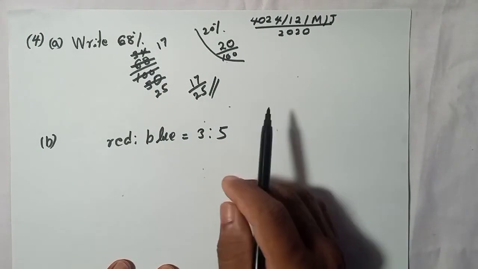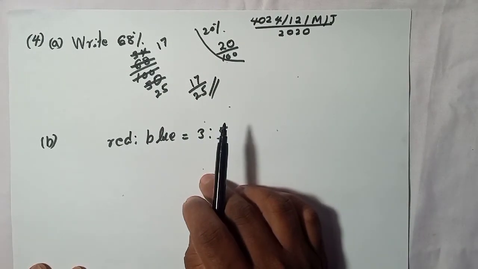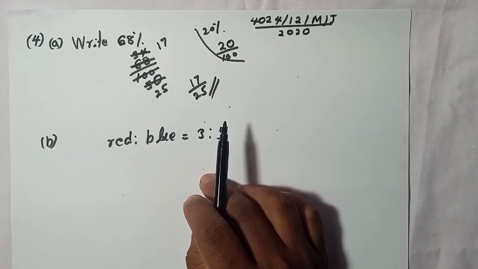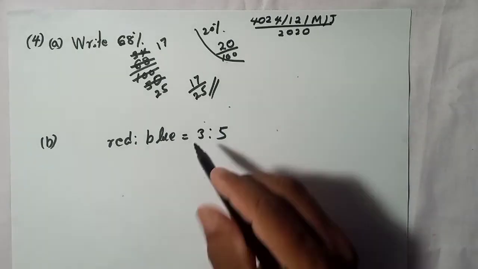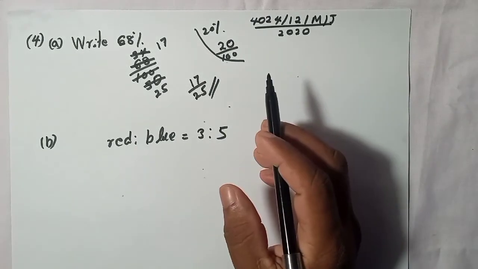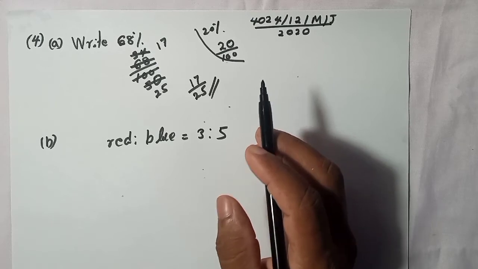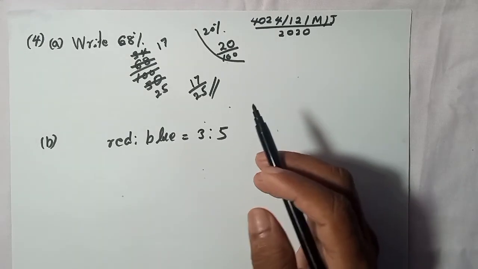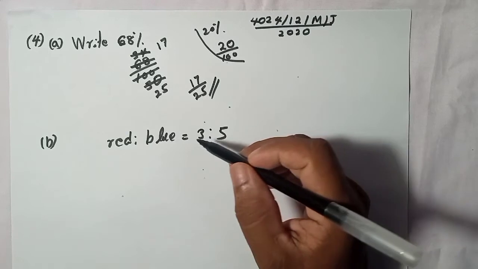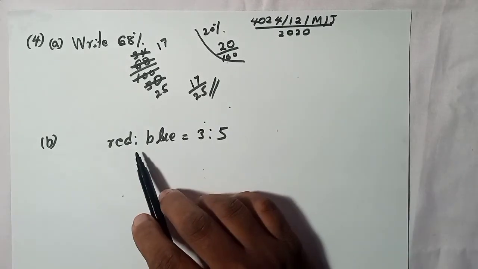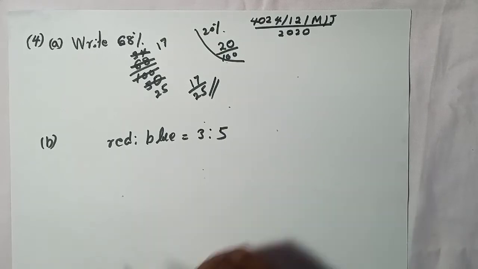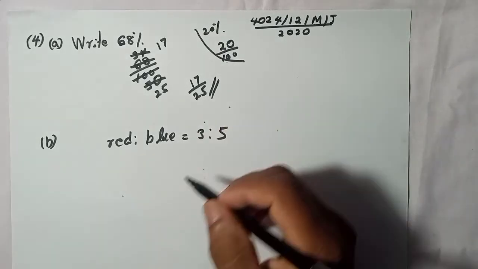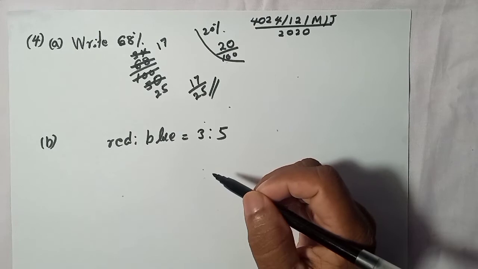Okay, now let's go to the next part, B. In part B they tell us a bag contains red balls and blue balls in this ratio, not the number of balls. Try to understand, it's not the number of balls. They give the ratio: red balls to blue balls is this ratio. This is also something you need to remember.